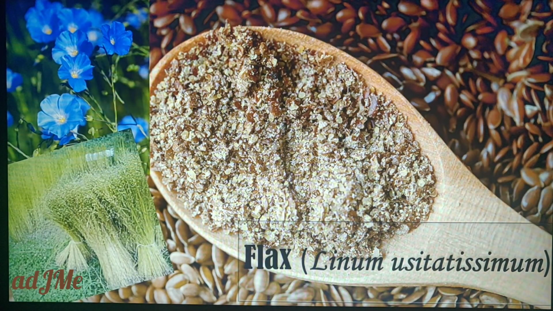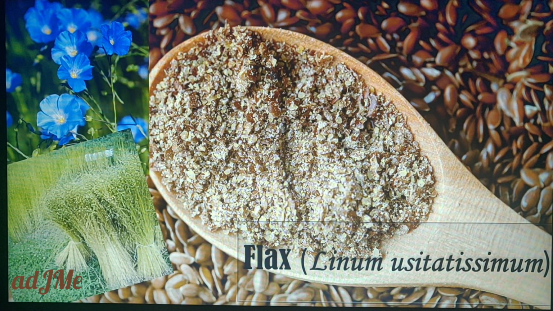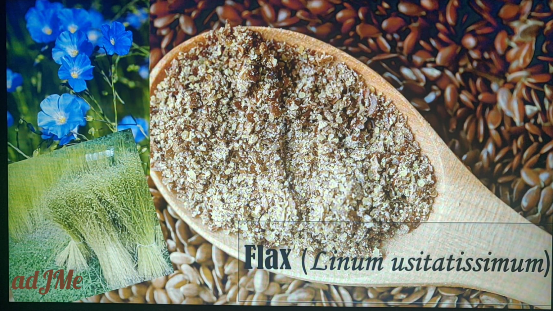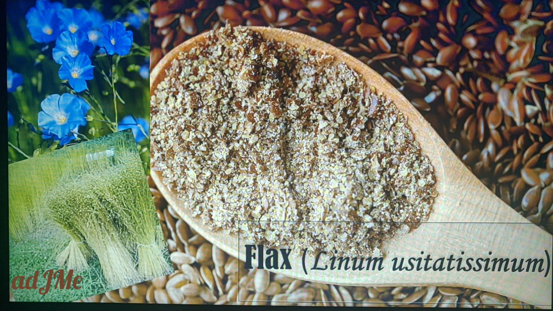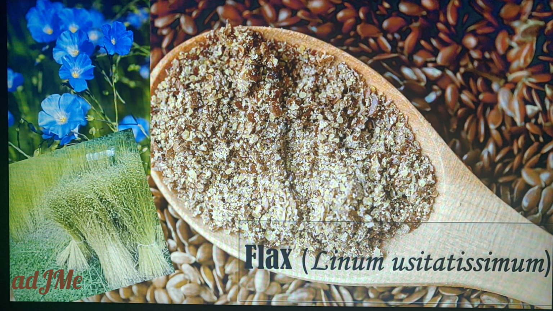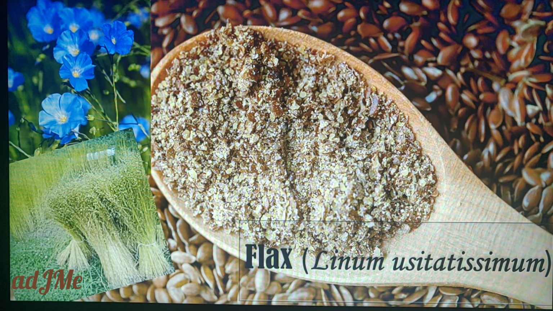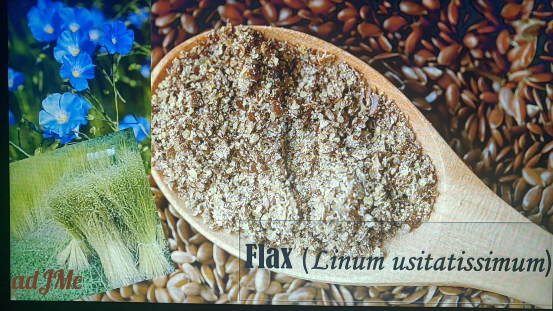Now I just want to give an idea about flax, hemp and jute. You might have learned in 6th standard that these three are natural plant fibers. In 7th standard you learned about natural animal fibers, and in 8th standard about synthetic or artificial fibers. Natural plant fibers include jute, flax and hemp.